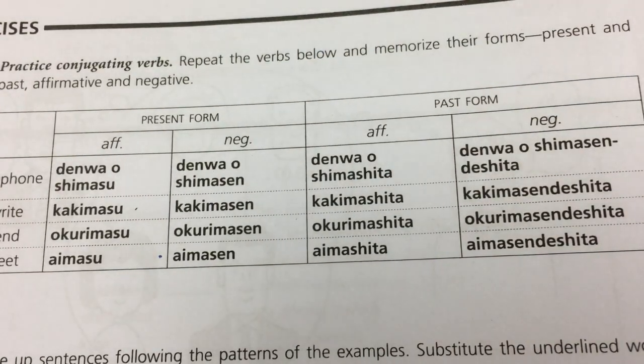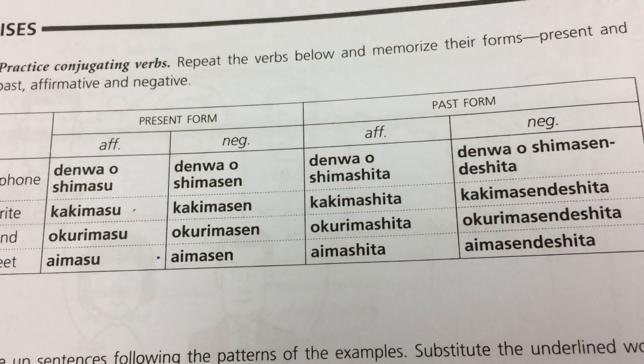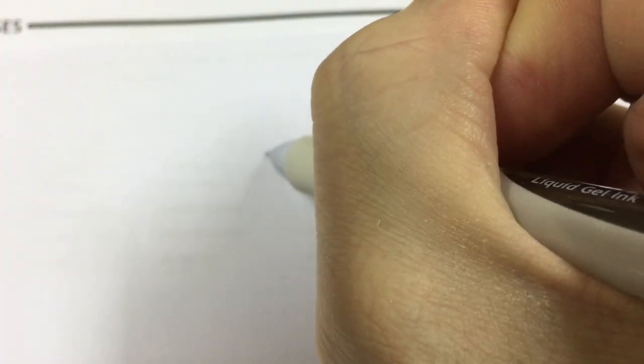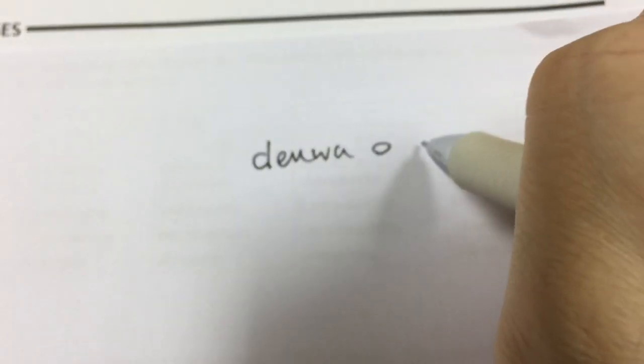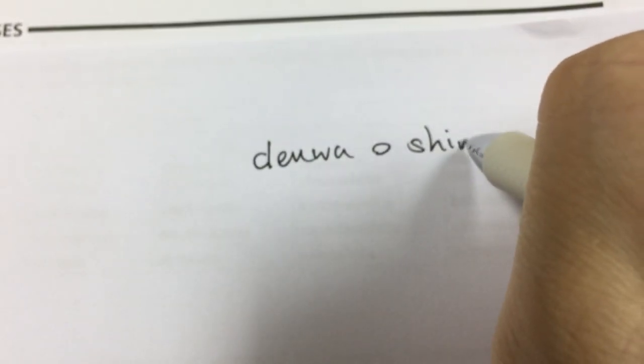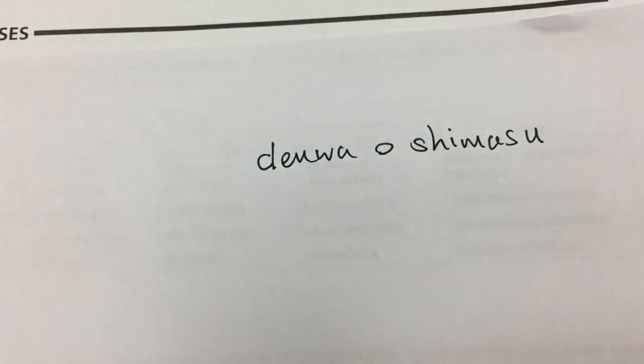So let's start with the grammar pattern here. For example, the first verb is denwa o shimasu. You're making a call.